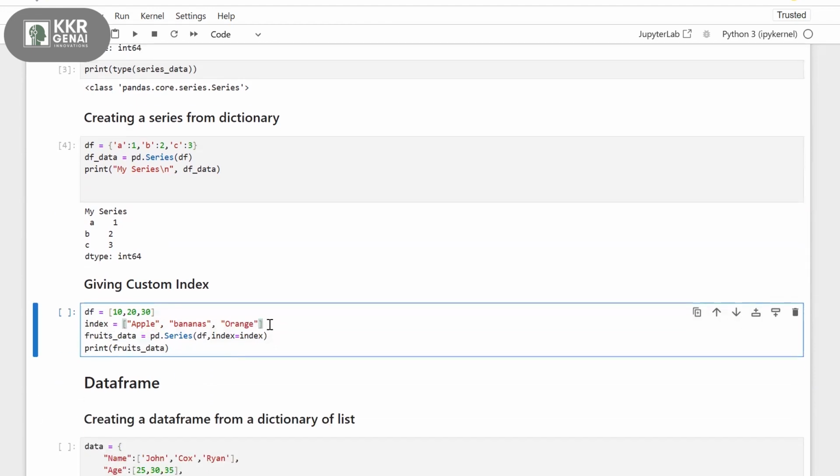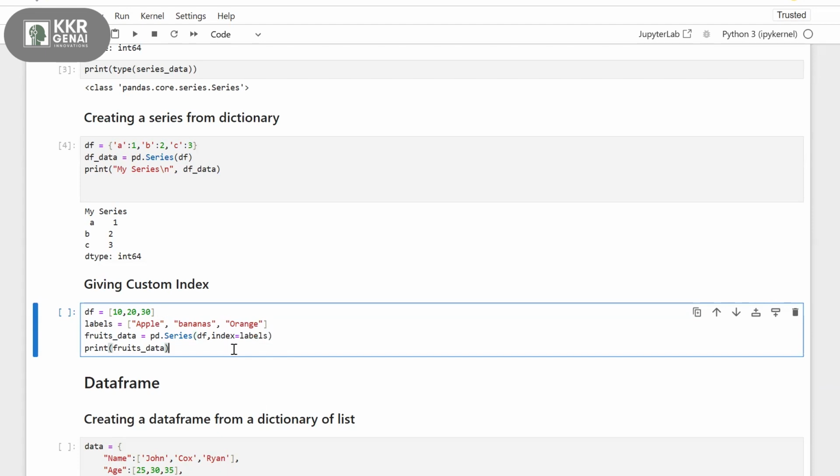So I'm taking another list called index with the names, and then I'm again using pd.Series of df, comma index. What's my index? Index equals to the names. Let's say instead of index, I'll give labels. So my index now becomes labels.